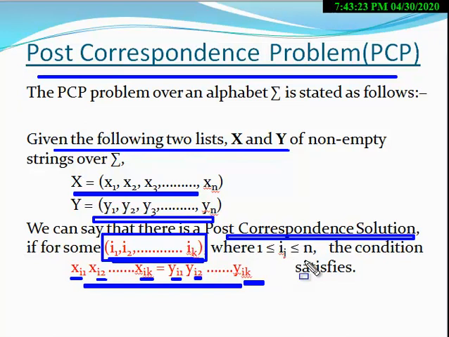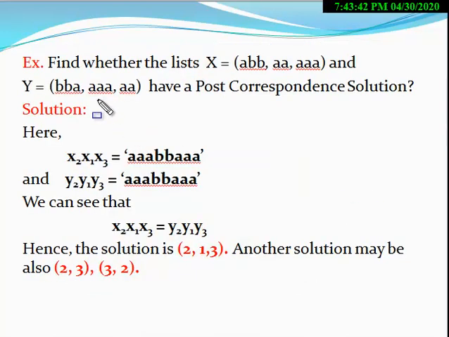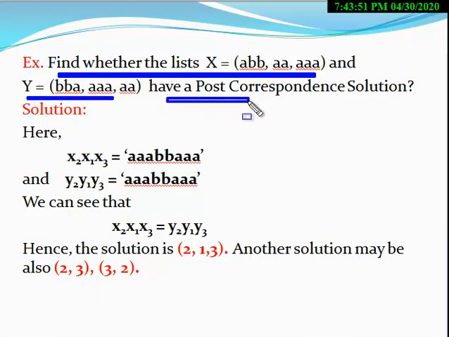Now we shall solve some examples related to the PCP problem. So now we will discuss one by one. The first example which we have taken here: find whether the lists X and Y have a post correspondence solution. In this problem you are given two lists X and Y whose length is 3, with first, second and third positions.